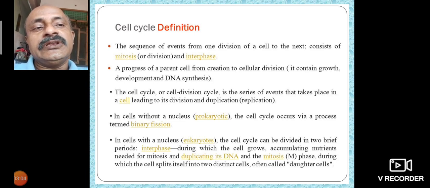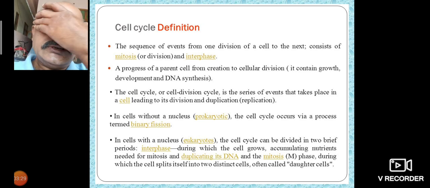The cell cycle can be divided into two brief periods. Interphase is when the cell grows, accumulates nutrients needed for mitosis, and duplicates DNA. Then comes the mitosis M phase, during which the cell splits into two distinct cells, often called daughter cells.